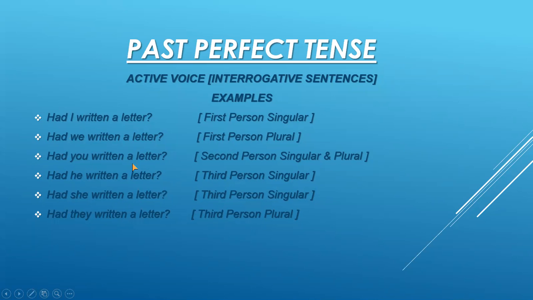Now, had you written a letter? Had he written a letter? Had she written a letter? These are the examples for second person and third person singular and plural. For third person plural, we have another example. Had they written a letter? This is the example for third person plural.